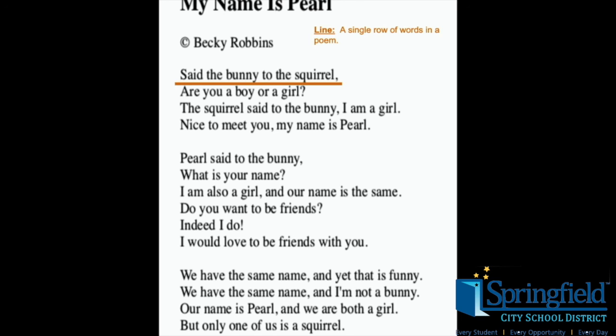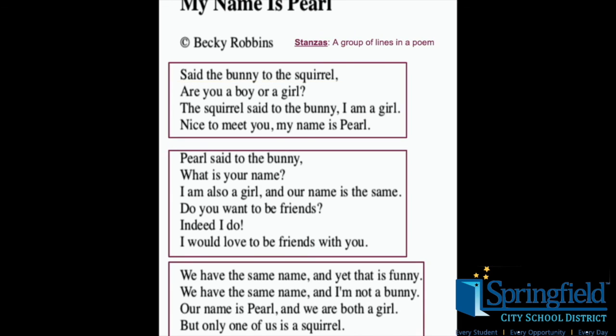Then we need to understand that poetry is written in lines. The single row of words in a poem is a line. You put those lines together and they make stanzas. How many stanzas are in this poem? That's right, there are 3 stanzas.